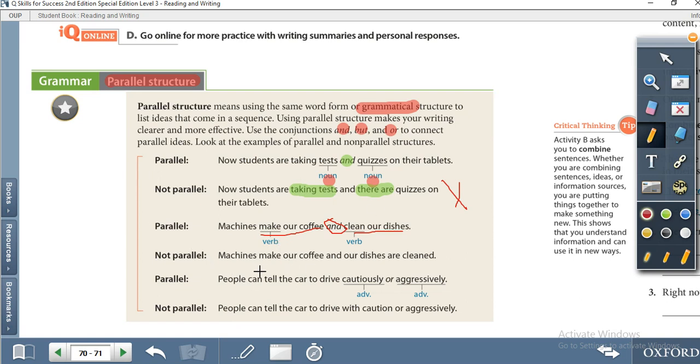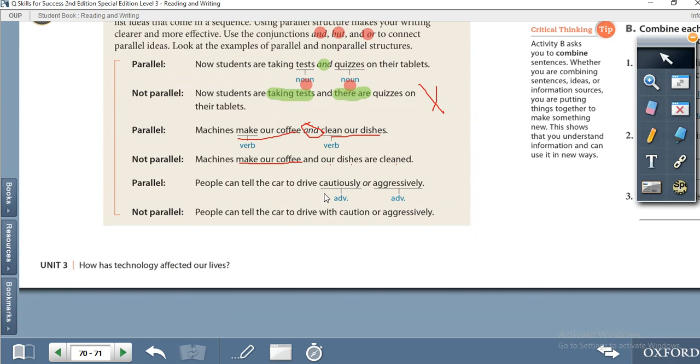Let's see the next example. Machines make our coffee and our dishes are clean. Make our coffee is a verb phrase. Our dishes, now it is pronoun, noun, and at the end it is verb. So this one is not parallel structure. In parallel structure, both sides should be equal. For example, if you are using and, but, or, any conjunction, people can tell the car to drive cautiously and aggressively. Cautiously and aggressively both are adverbs. This one is the conjunction. So this sentence is parallel.